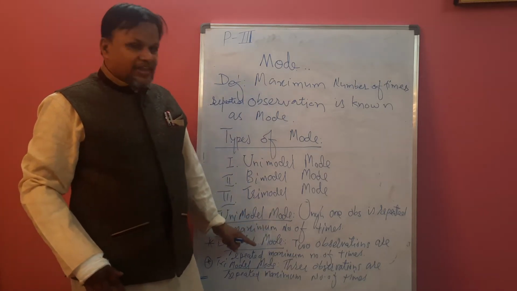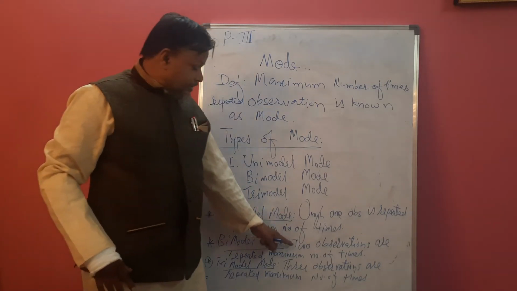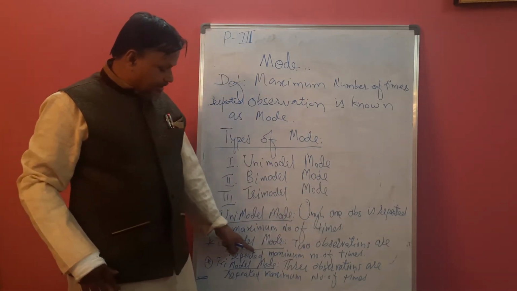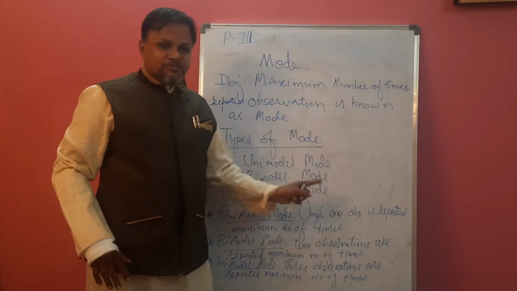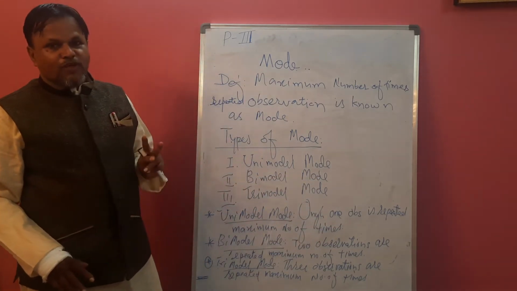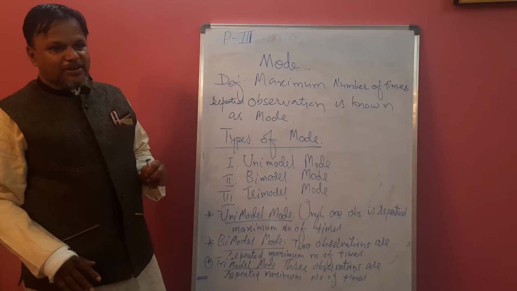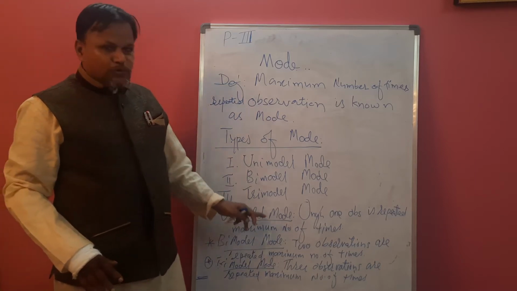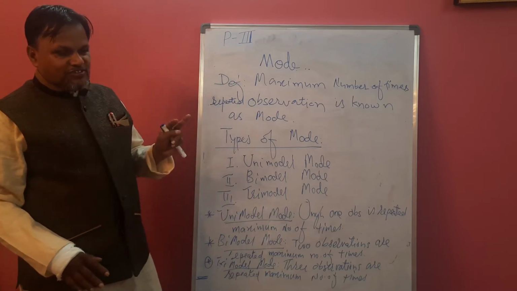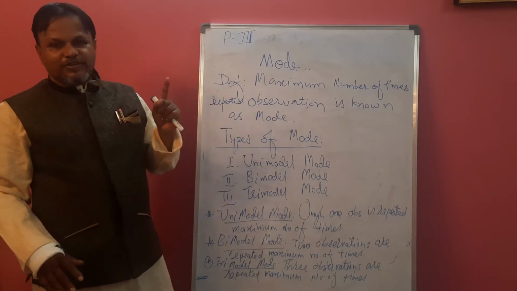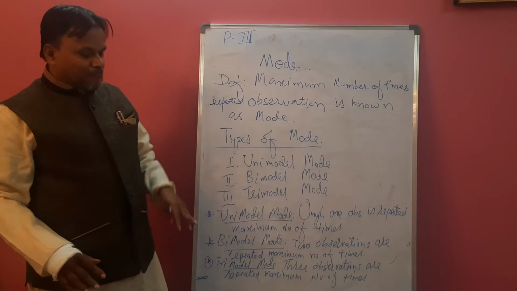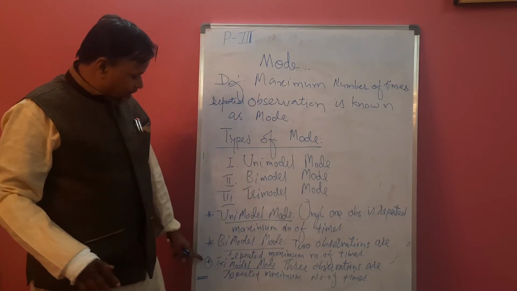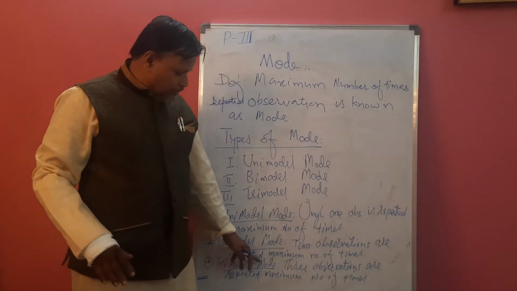Bimodal mode, in which we will get two observations repeated maximum number of times. In a given data, two values are repeated maximum number of times, so we call them bimodal mode. Now the third one, trimodal mode.